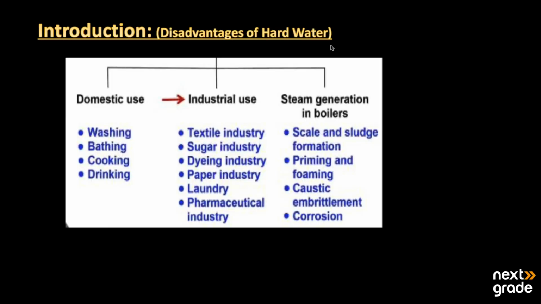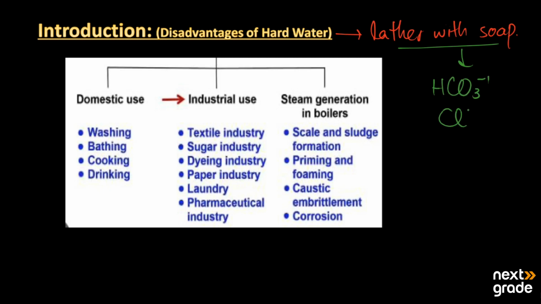So the topic that we will discuss today is the disadvantages of hard water. As we have already learned, the water which does not produce lather with soap is known as hard water, and that hardness of water is because of the bicarbonates, chlorides, and sulfates of both calcium and magnesium. Now, what are the main causes of the hardness of water and what are its main disadvantages?